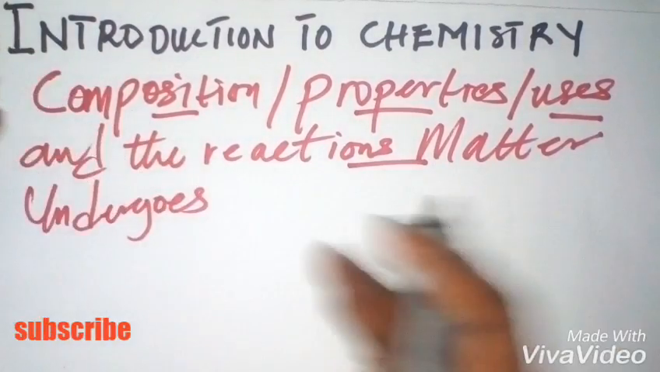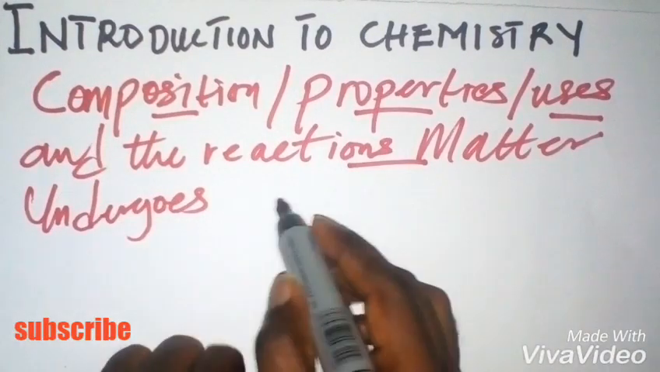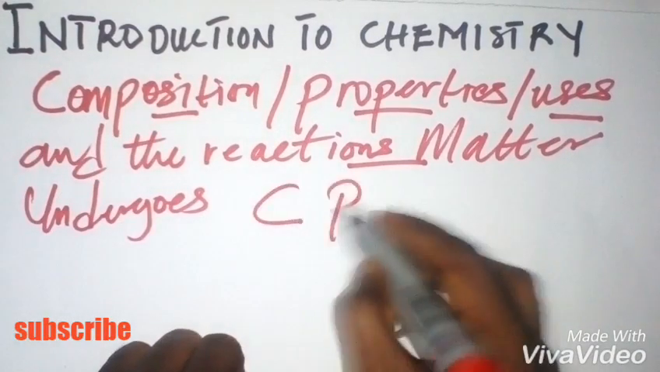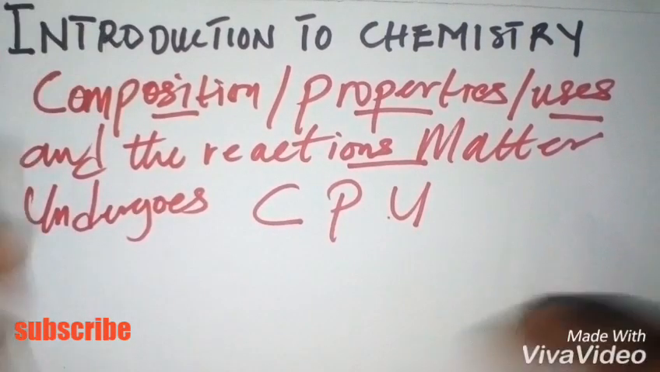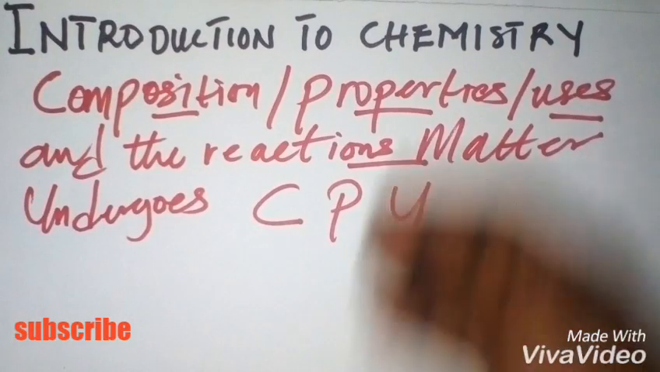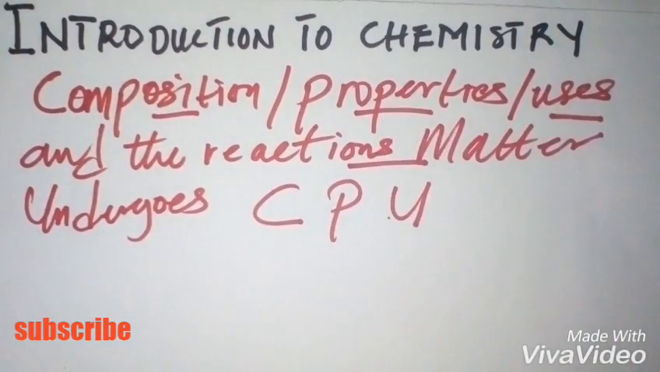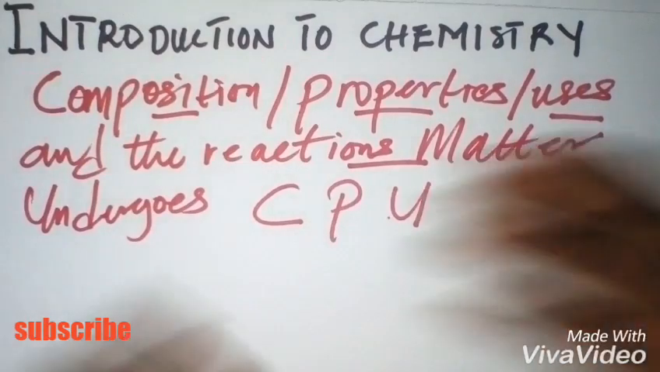In short, we can say that chemistry is a study of the composition, properties, uses, and the reactions matter undergoes. So basically, chemistry has to study the composition of matter, that is what matter is composed of. It has to study the properties of matter. It has to study the uses of matter and also the reactions matter undergoes.